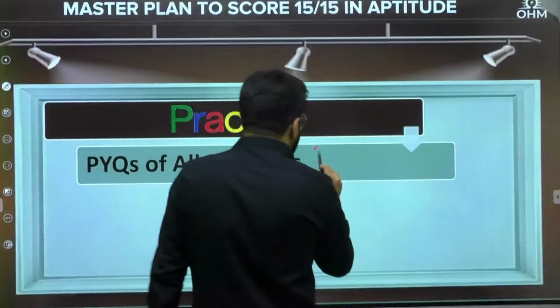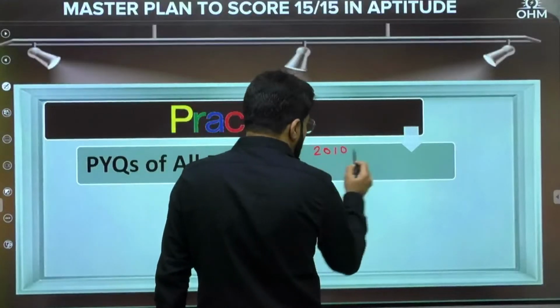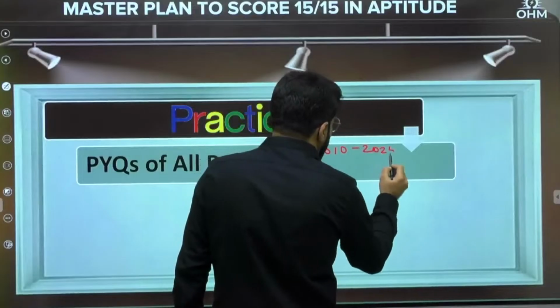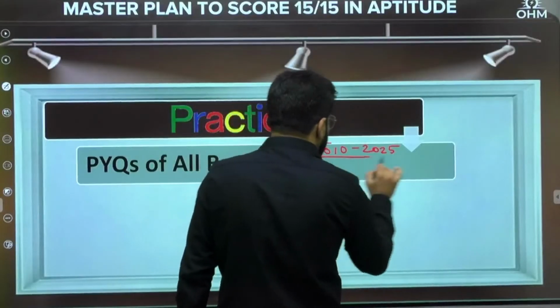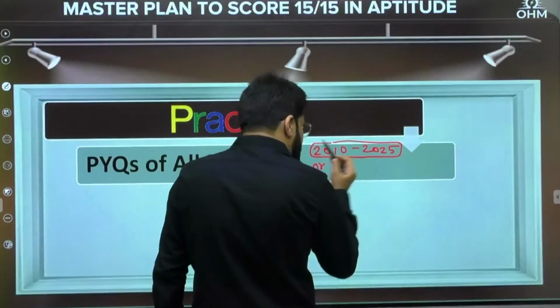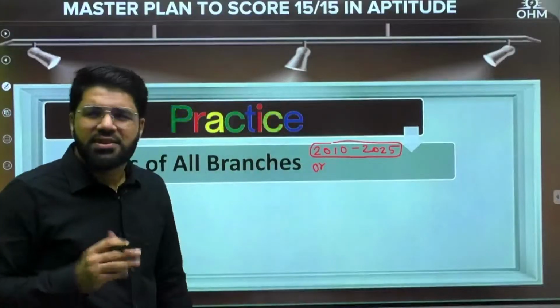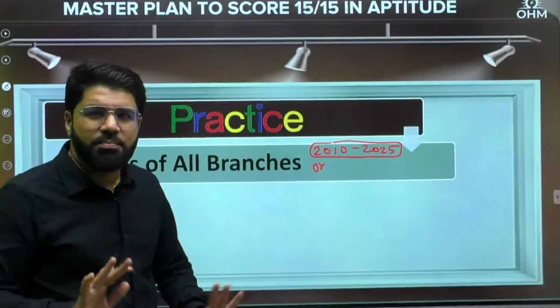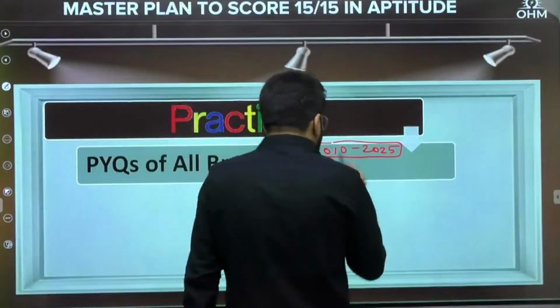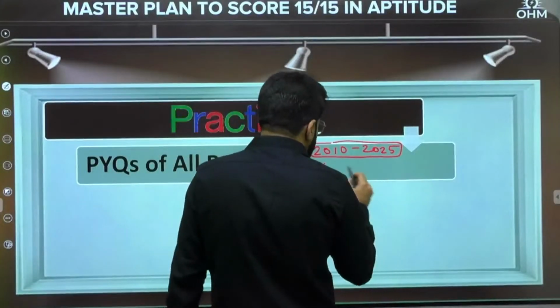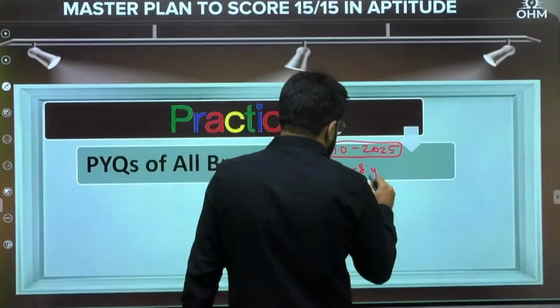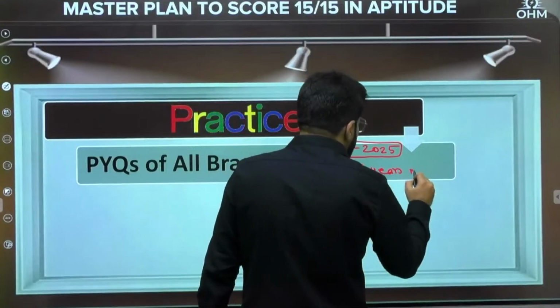Okay, the suggested PYQs start from 2010, when this was introduced. 2010 to 2025 makes it 16 years. Or if you think that you don't need to practice this much, you are good in aptitude, you just need some basic idea and basic practice, then you can take up some 7 to 8 years. But at least this much you take.